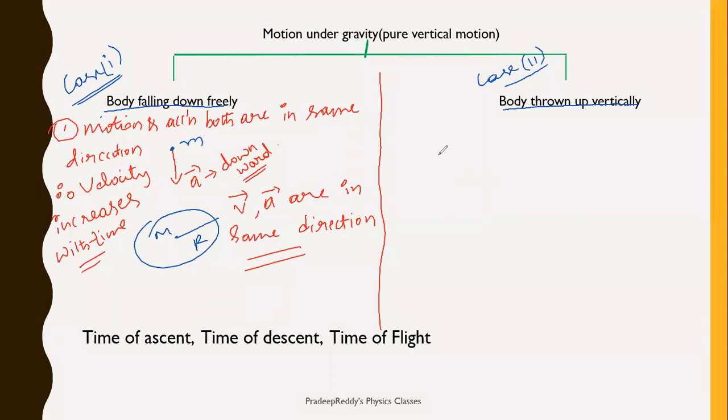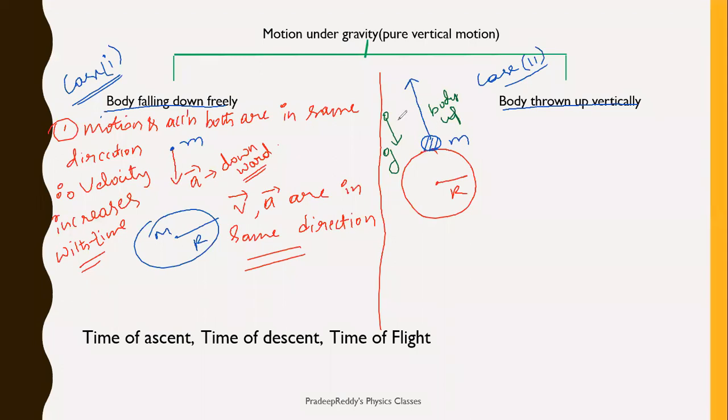Like for example, this is Earth surface and its radius is r, and you are throwing an object from the surface of the Earth. This is mass m. You are throwing it vertically upward, and acceleration is fixed always, it will be in downward direction. g is downward. Even though this body is being thrown up, body is going in which direction? Upward direction. You are throwing it in upward direction, but Earth's force is pulling it in downward direction.